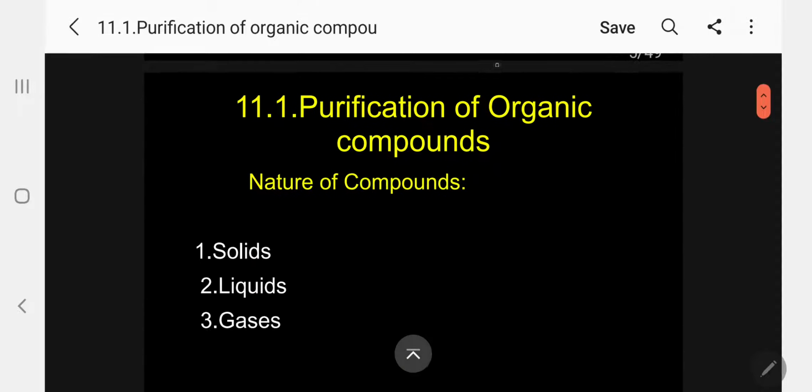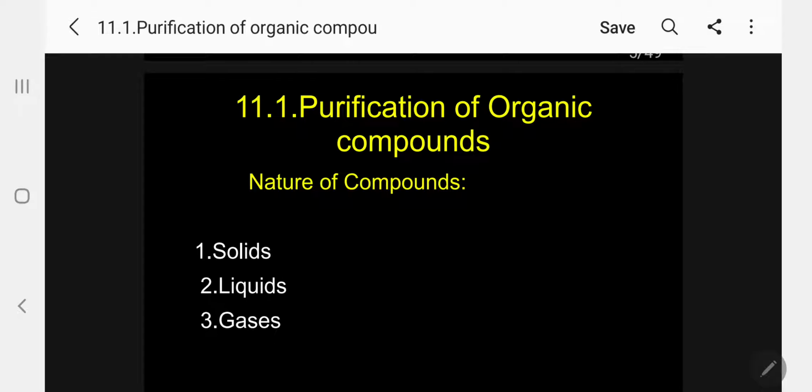Now, when we get organic compounds, either from plants or from animals, that is by isolation, or when we synthesize them in the laboratory, normally we will not get a single component. It will be a mixture of 3, 4, 5, sometimes even 10. So we have to purify this organic compound.